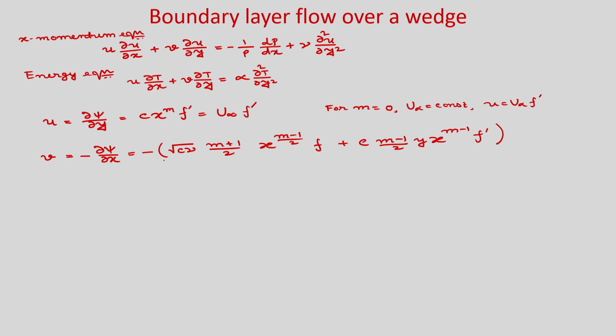So, if you rearrange it, you can write v is equal to, you take common as u infinity nu by x m plus 1 by 2. Okay. We have written such a way that u infinity is c x to the power m. So, here m by 2 if you take inside, so it will be c x to the power m, and x to the power minus half will go in the denominator. So, you will get this term as u infinity nu by x and m plus 1 by 2.